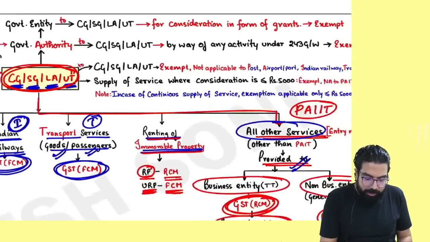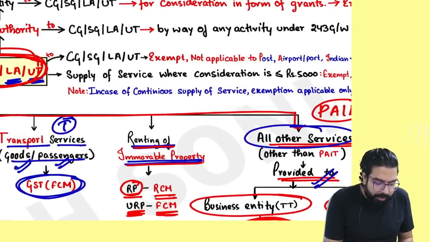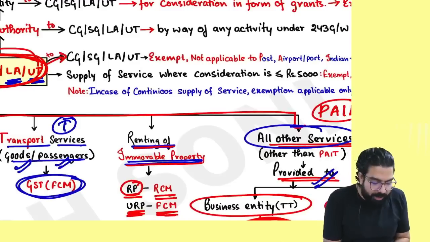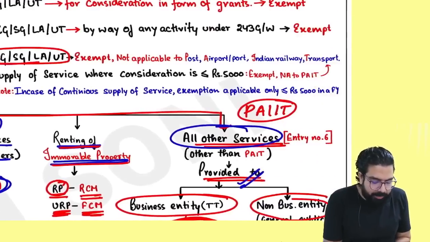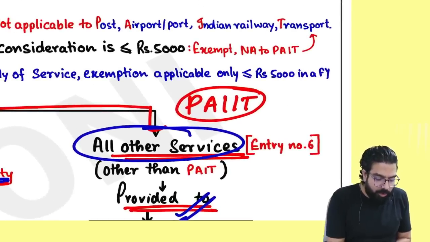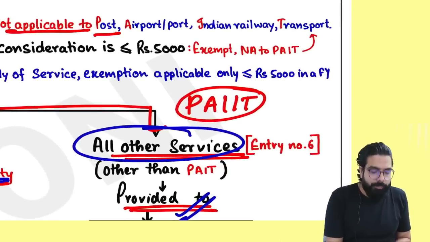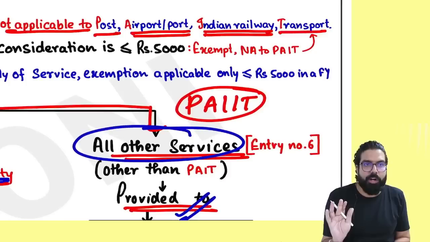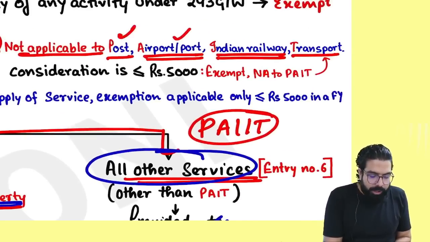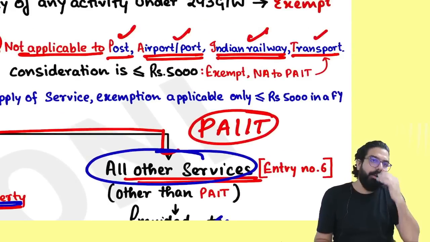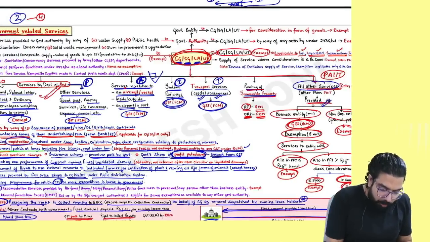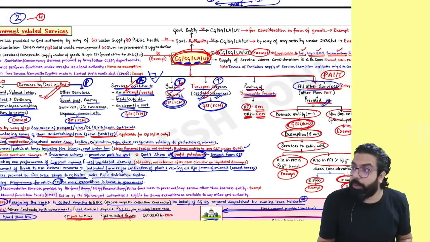Everyone over here now. Listen. Government is going ahead and giving services to the government. Always remember one thing, government to government services are always exempt. But this is not applicable to post, airport or port, Indian Railway and transportation services. It is not applicable to whom? Post, airport or port, Indian Railway and transportation services. Because for them, whatever I have told, you have to do that only. Can I go ahead, everyone?